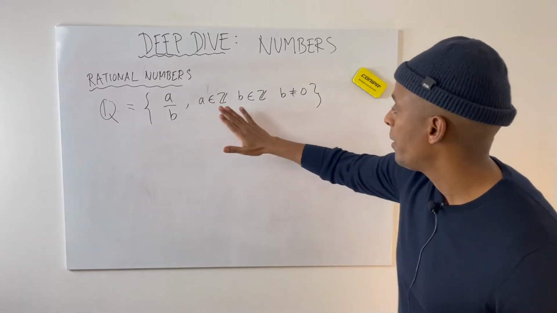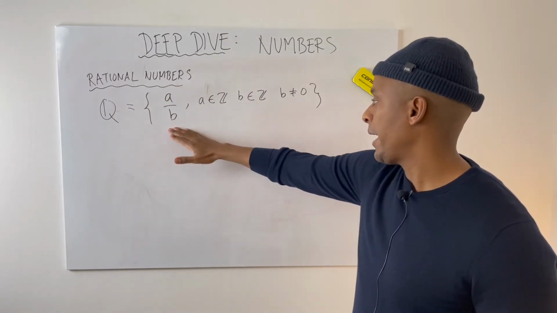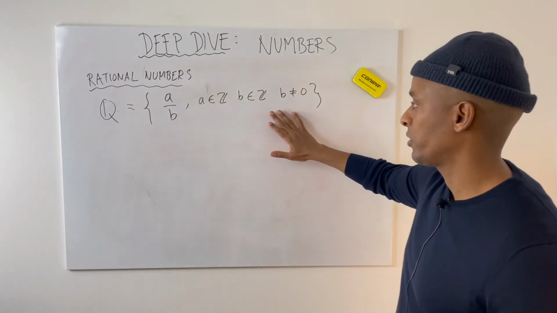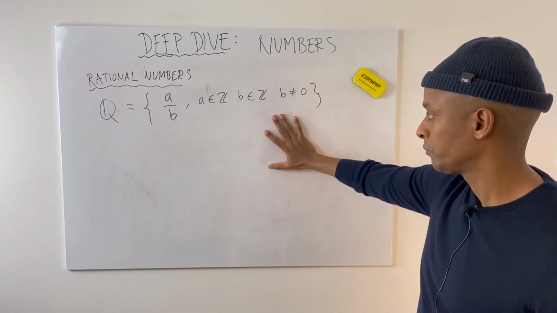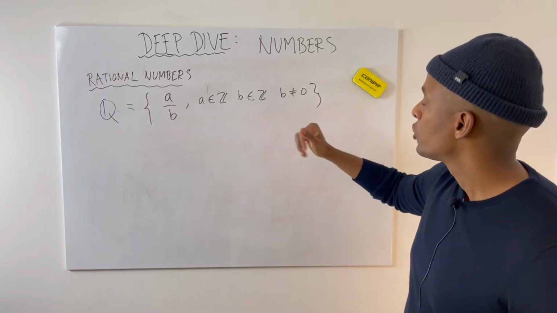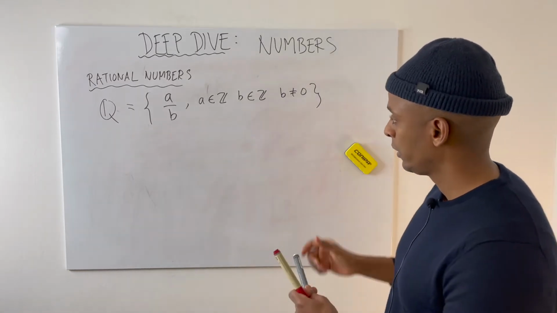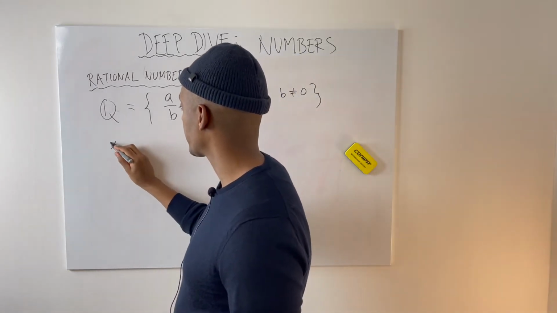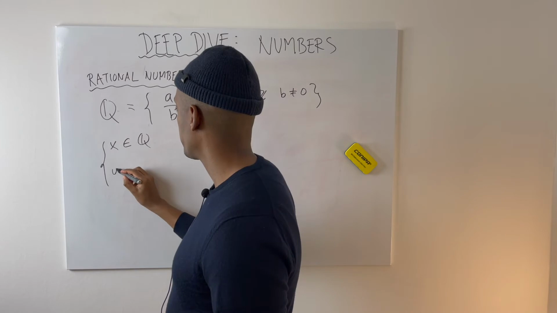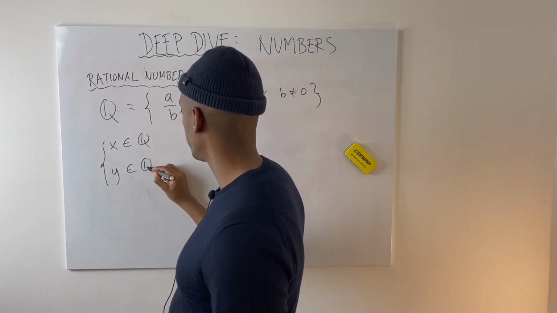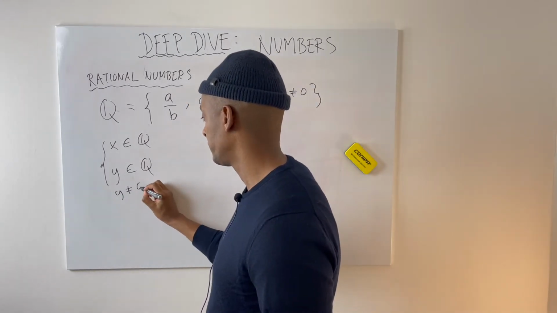A is an integer, B is an integer, B cannot be 0, and then A over B. Every number that fulfills this is a rational number. So this is pretty cool, because now we can take a number x, which is a rational number, and another number y, which is also a rational number. Let's say y is not equal to 0.